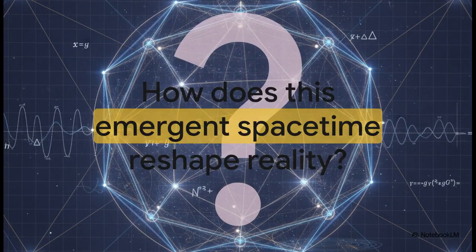So, we've explored the blueprint, we've tested the materials, and we've mathematically proven the structural integrity. I want to leave you with this thought. If space, time, and mass are merely emergent properties of a perfectly balanced, tension-based cosmic architecture, how does this reshape your entire understanding of reality itself? Are we really just objects floating through an empty void? Or are we, fundamentally, woven directly into the dynamic tension of the cosmos itself? Take some time to ponder that one.